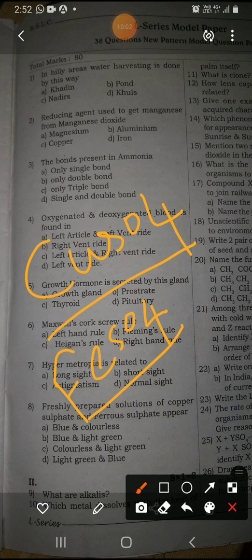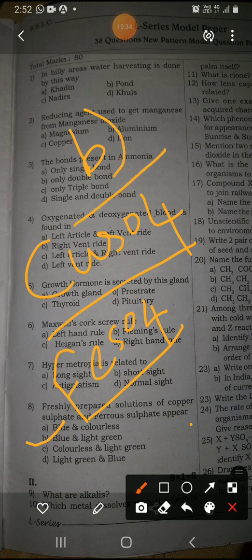Freshly prepared solutions of copper sulfate and ferrous sulfate appear to be: blue and colorless, blue and light green, colorless and light green, and light green and blue. Option A is blue and colorless. Option B is blue and light green. Option C is colorless and light green. Option D is light green and blue. So the right answer is blue and light green. Remember this, children. Answer B will be the right answer.